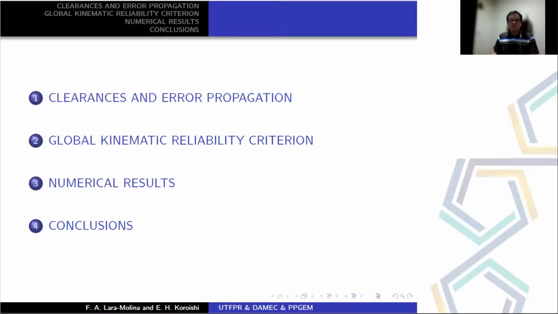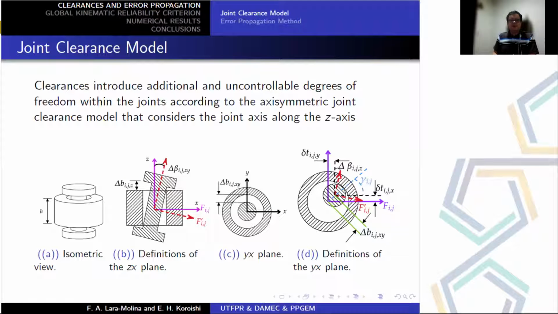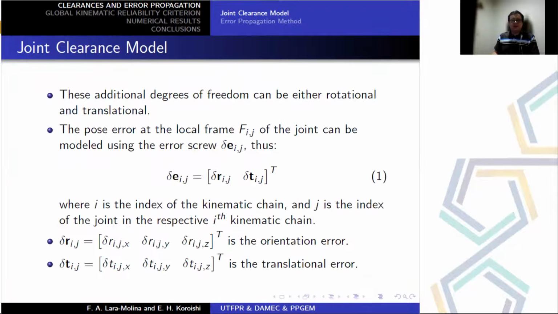Here is the outline of my presentation. First, this figure presents the model of the joint clearances. This model is based on axis-symmetrical joint clearances that consider that the error introduced by clearances is modeled as a screw error, as presented in equation 1.